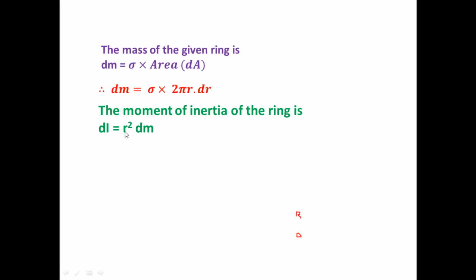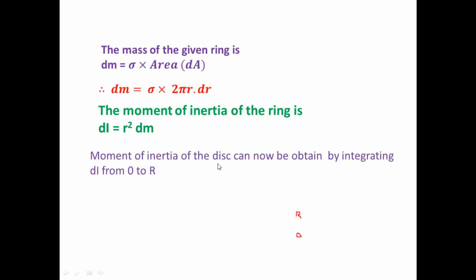So let's integrate this equation with limits 0 to r. The moment of inertia of the disk can now be obtained by integrating dI from 0 to r. This is the limit of the integrating value. So let's integrate the same. Integration of dI is equal to integration from 0 to r.